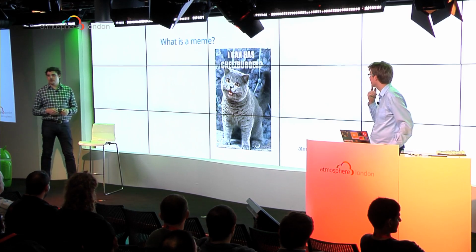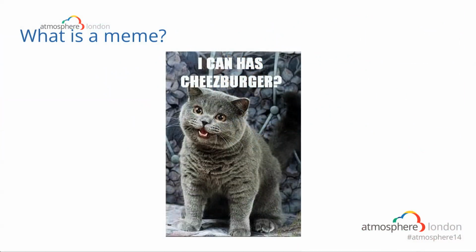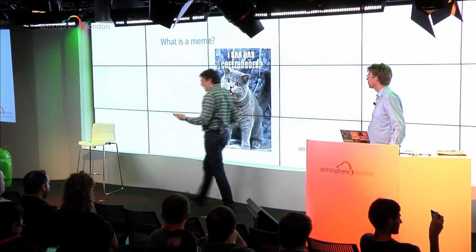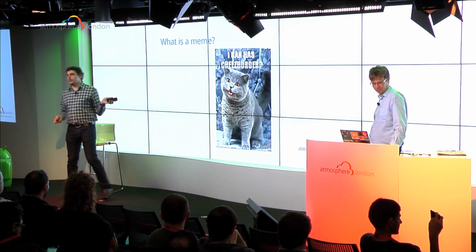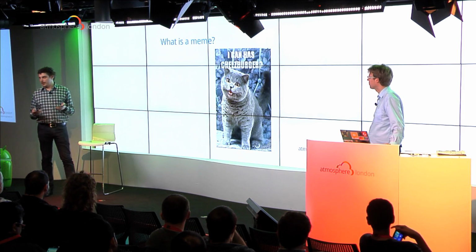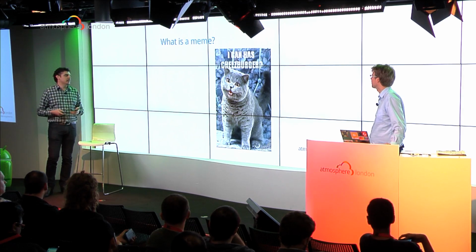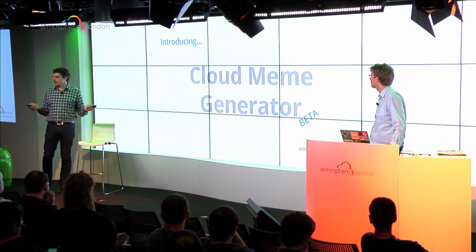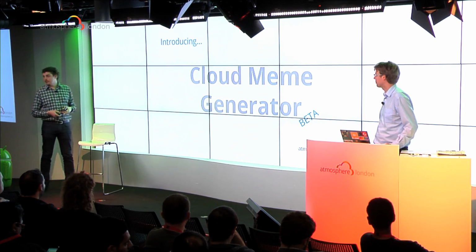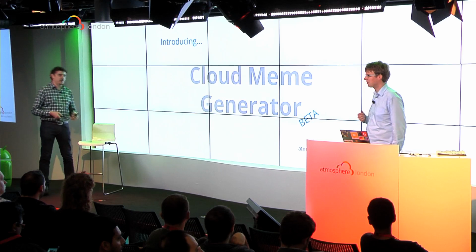So what we'd like to do is show an example of what we can do with the cloud platform. I've got a mobile phone here. The modern workforce is more and more mobile. We want to build a mobile application, and we wanted to show you how easy it is to build a cloud backend for this. So in order to show you something here today, we're going to build a cloud meme generator. And because we're Google, obviously it's going to be a beta.